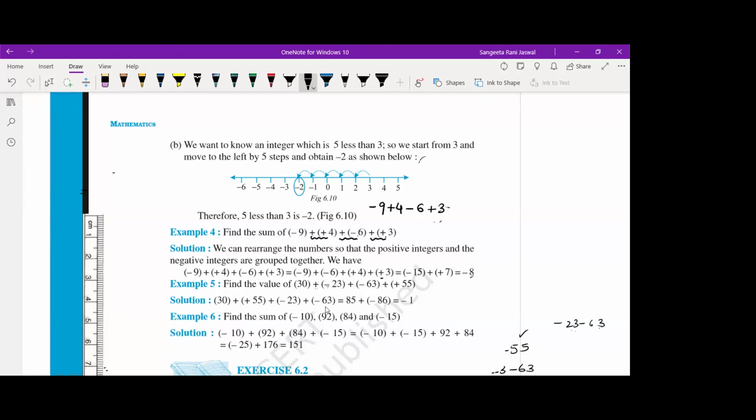Right? Are you understanding? Now, the next step is that we take the same sign numbers. 4 has a plus sign, 3 has a plus sign, right? So we add the same sign numbers now. 4 plus 3 is 7. Then we take the other two same sign numbers, -9, -6. So -9 -6 is what? We take the minus sign out. We have 9 plus 6, that is 15. So that is minus 15.